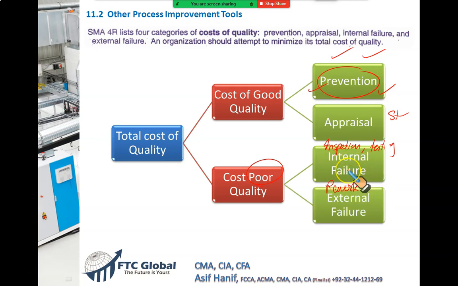Now the fourth one is very dangerous. Goods were sent to the customer. The customer opened the goods and found the goods to be defective. He was unhappy. He will bring the goods back to you, throw the goods in your face. He is unhappy. He wants his money back. Now these are the kinds of costs we are going to face. These are called external failure.